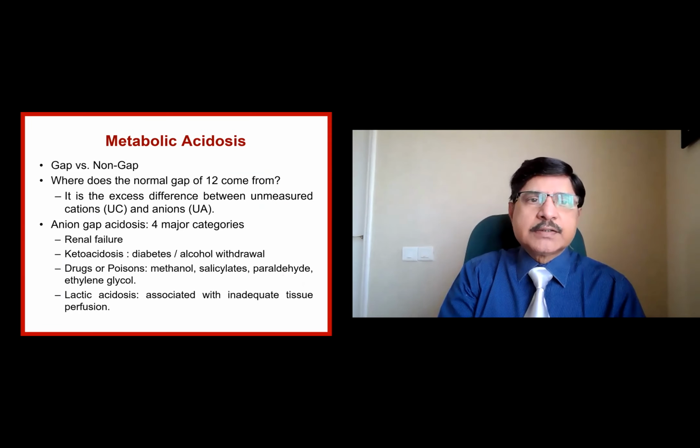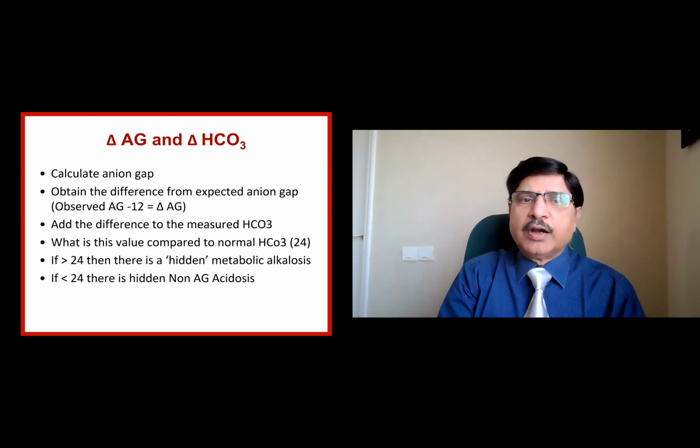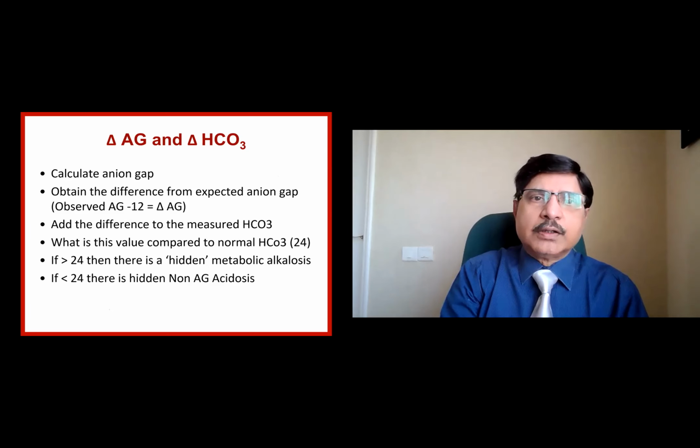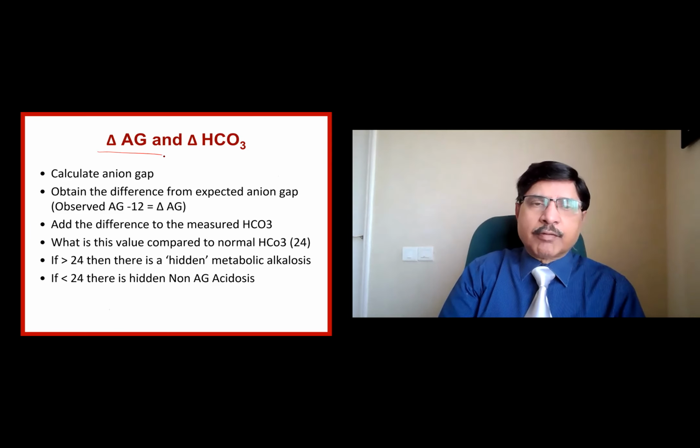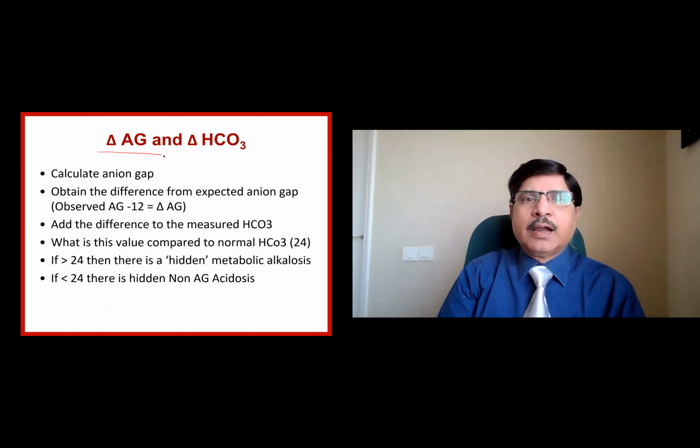So metabolic acidosis has two types, anion gap and non-anion gap, and we need to understand whether the acidosis is due to the gap or non-gap. So there is what is called the delta anion gap. We have worked out the observed anion gap. If correction is required, you correct it and subtract 12 from that, that is the delta gap.